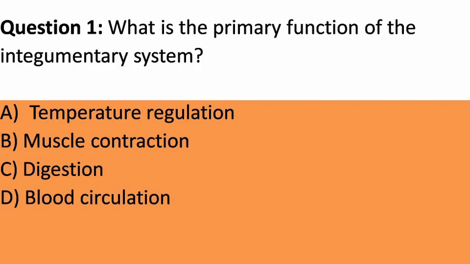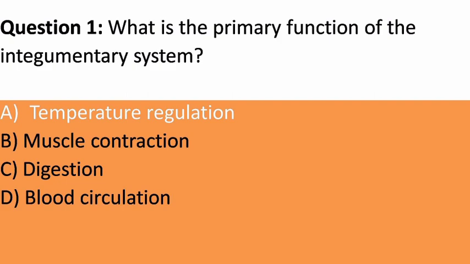Question 1. What is the primary function of the integumentary system? A. Temperature regulation. B. Muscle contraction. C. Digestion. D. Blood circulation. Answer. A. Temperature regulation. Explanation. The integumentary system plays a crucial role in regulating body temperature through processes like sweating and blood vessel dilation or constriction.